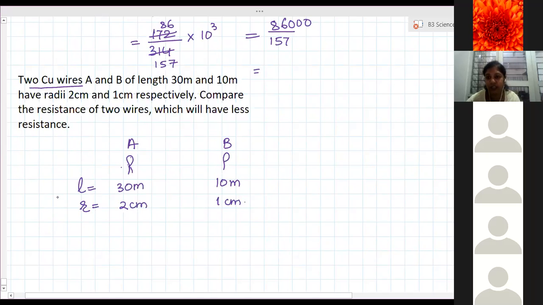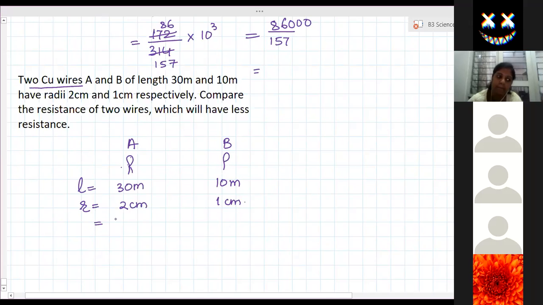Now we need to calculate the area. So 2 centimeter converted into meters is 0.02, that means in exponential form 2 into 10 to the power minus 2 meters. And here 1 into 10 to the power minus 2 meters. Area is pi r square.